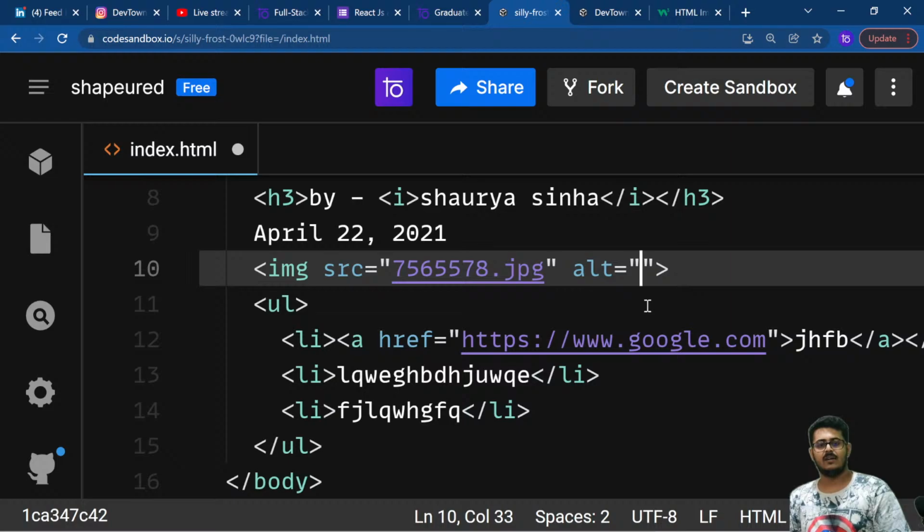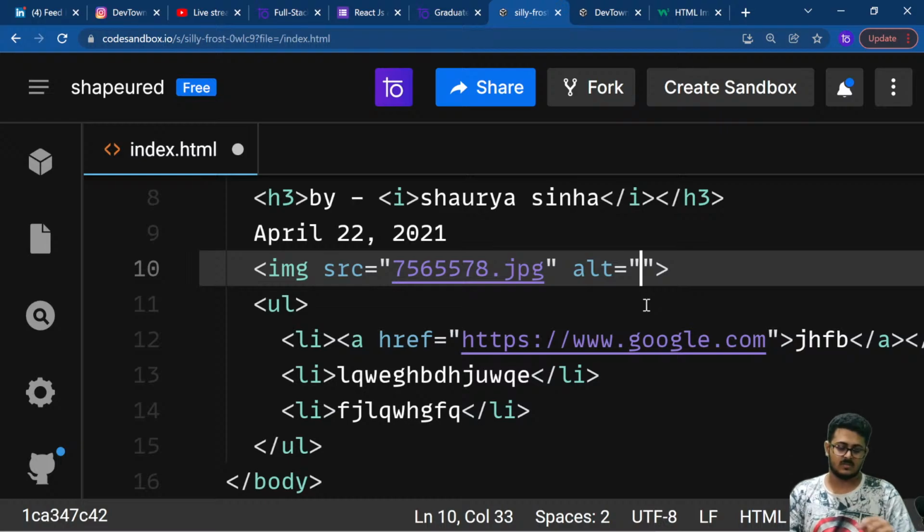For example, you have Siri going through your website, and she's dictating your website to someone. An image comes into place. What will she say in place of that image? That is the alternative text. Your website needs to be ranked by Google in search results, and Google needs to be able to understand what is on your website. So alternative texts help search engines understand what is in the image itself.